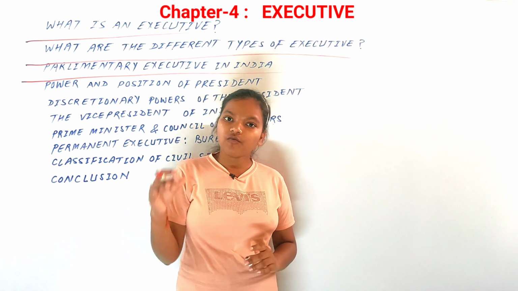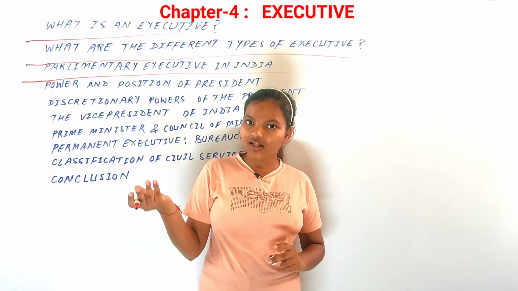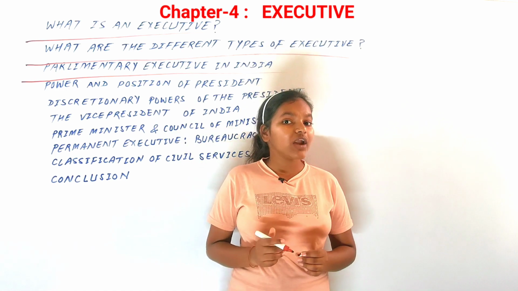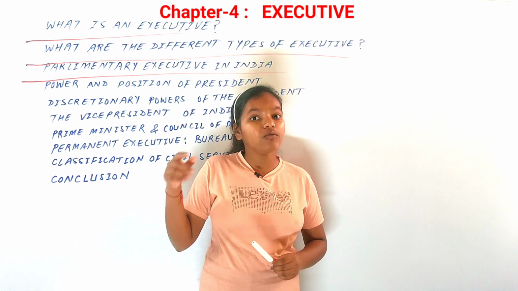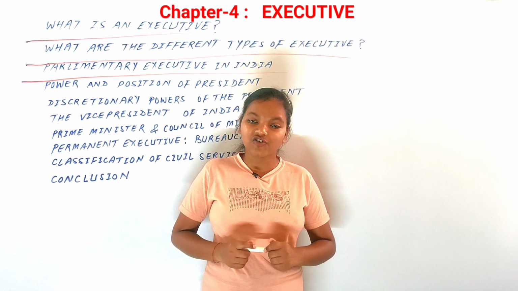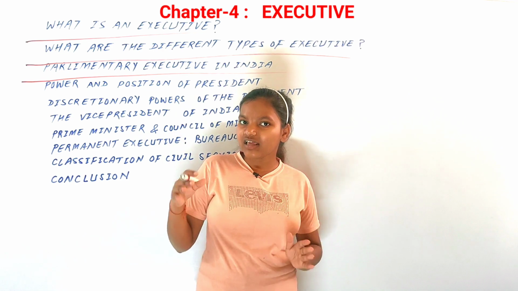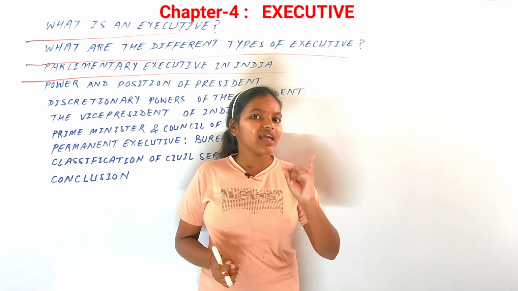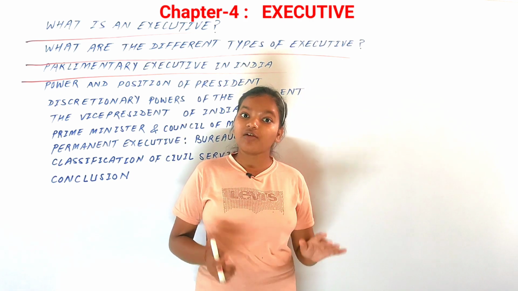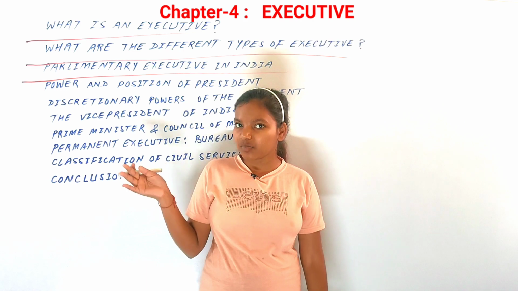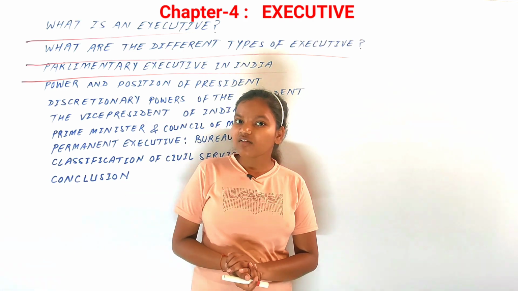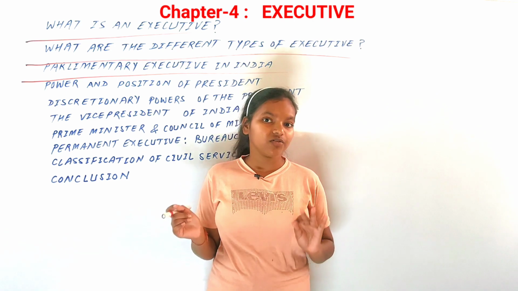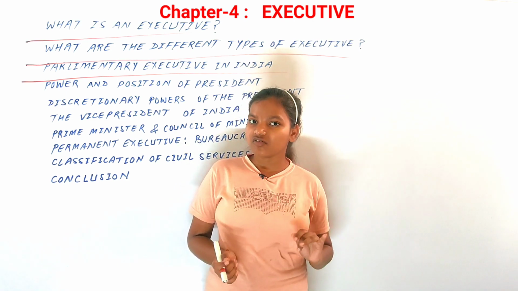If it was a presidential system, the other alternative at that time, then there would be only one person holding all the power, like the president, who would not be accountable to the legislature. So if there were any personality cults, that would reduce the expectations of the people. That is why, to hold the expectations of the people and to work for the welfare of the people, the constitution makers adopted the parliamentary system.